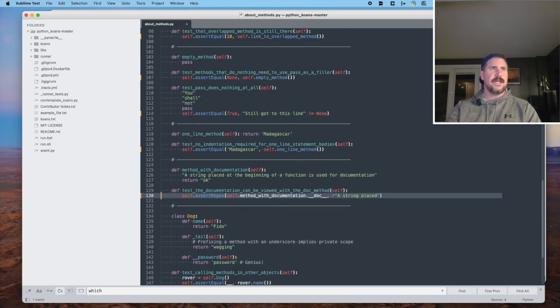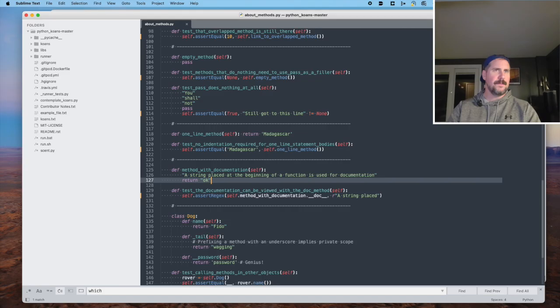All right, so this assertion is like, hey, when we call underscore underscore doc underscore underscore on a method that includes some documentation, which means includes a string as its first line, that string gets returned. So we can programmatically say, hey, give me the documentation for this method. And this R, a string placed, basically is true if this matches anything in the larger string, okay?